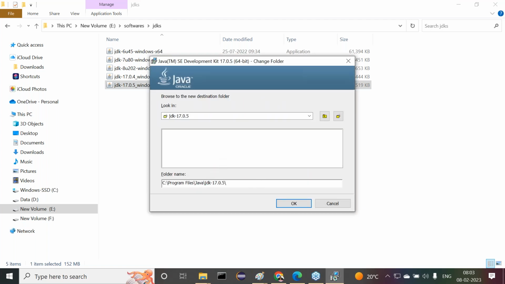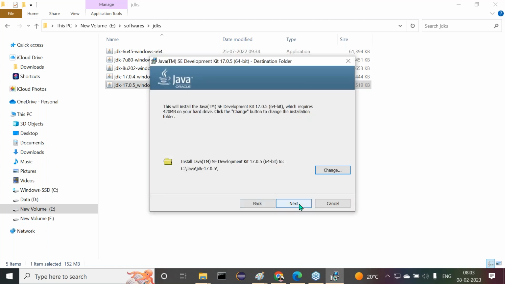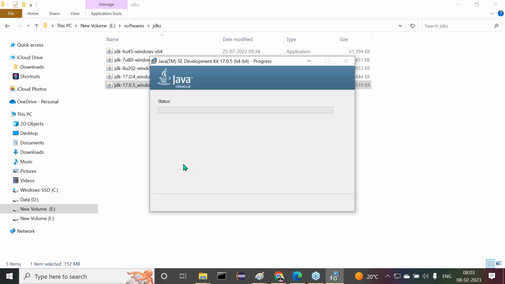What is that location here? I have to change it. Right, so now click on the OK button, then after that click on the next button. In the 17th version, only JDK will be installed. JRE is not going to be installed. Observe carefully. Why? Because JRE is embedded with the JDK in the 17th version, the latest versions of Java.